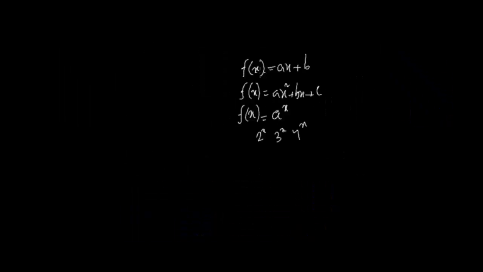There are many types of function. We have a linear function which looks like this. The variable x has the highest power 1, so that's a linear function. We have a quadratic function where the highest power of the variable is 2. That's a quadratic function.